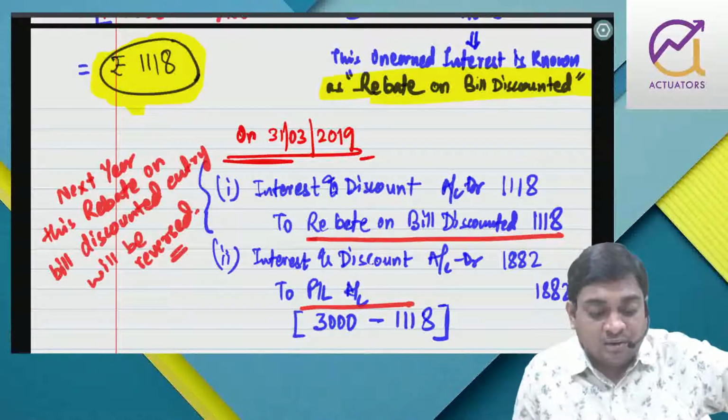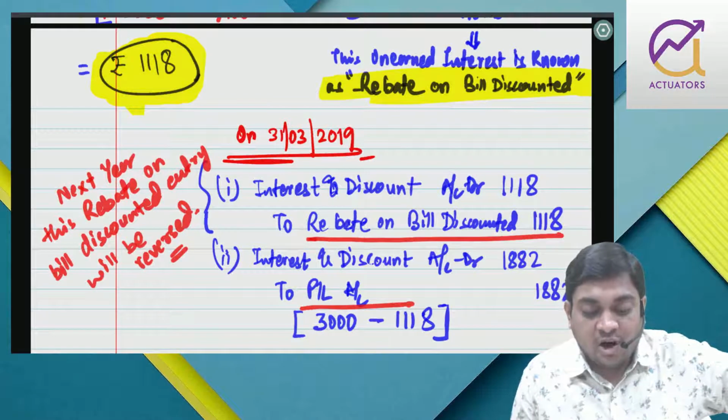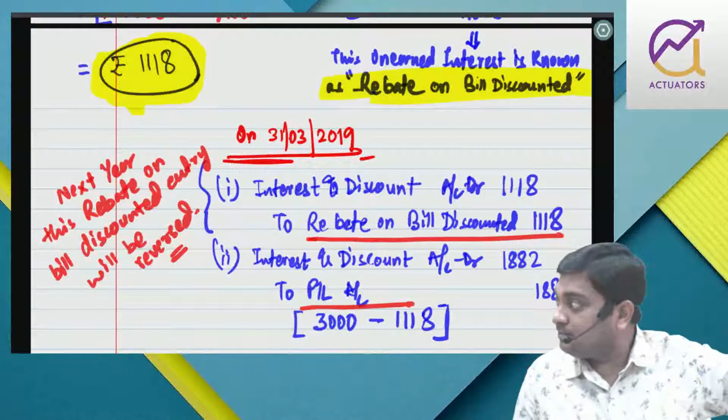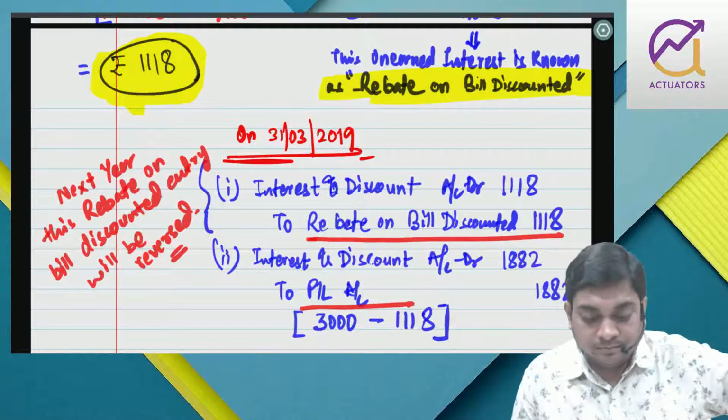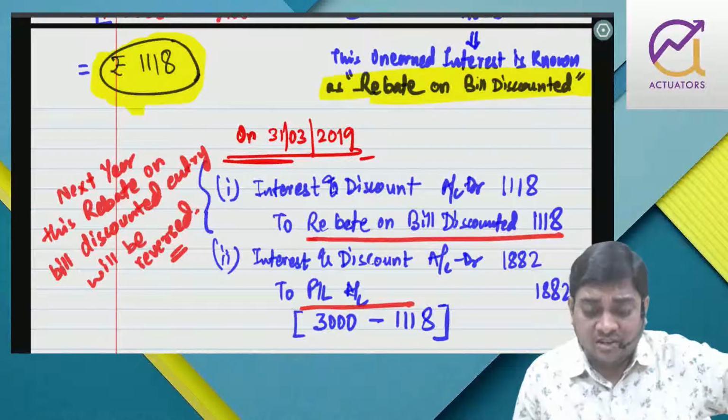The following particulars are extracted from the records of Ram Bank Limited for the year ended 31st March. Rebate on bill discounted, opening.